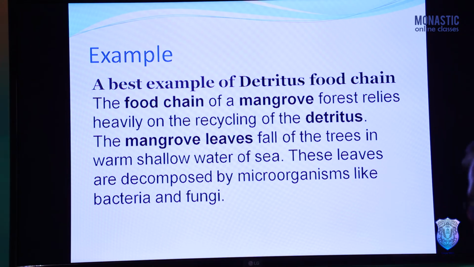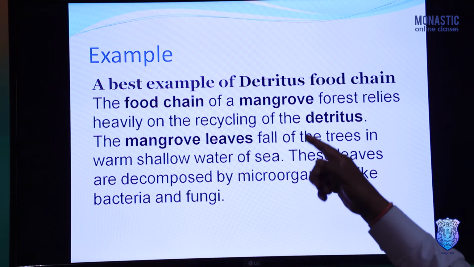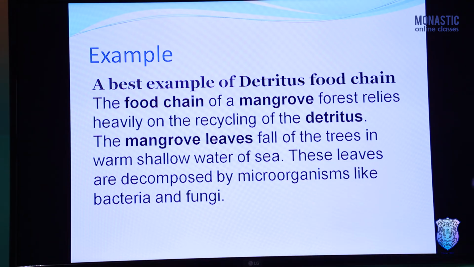This forest shows the detritus food chain because the trees are found on the coastal region of the sea. Their leaves fall in the warm, shallow water on the coastal region, and these leaves are decomposed by microorganisms like bacteria and fungi.